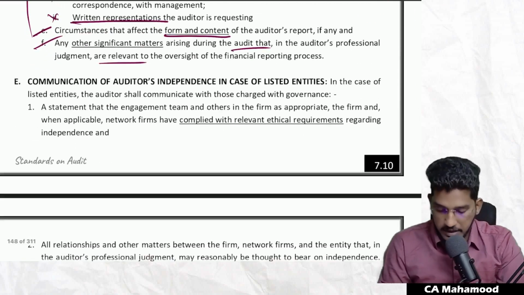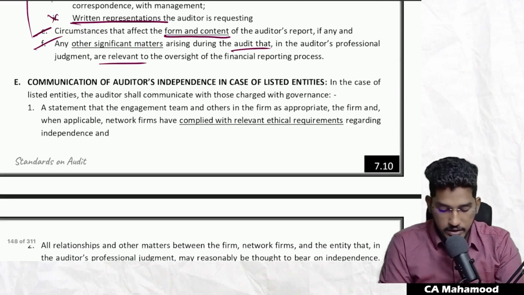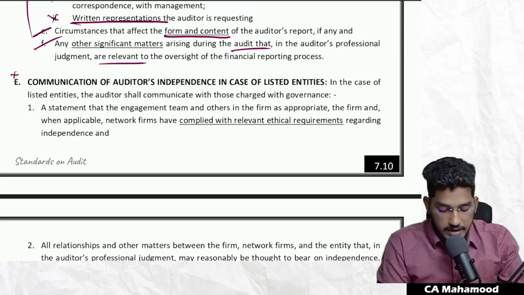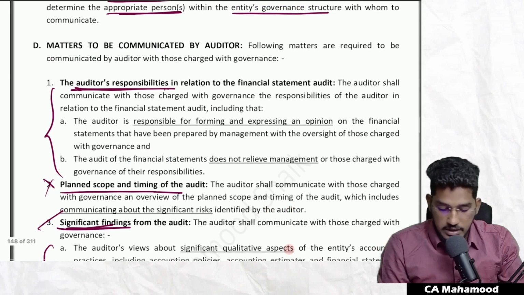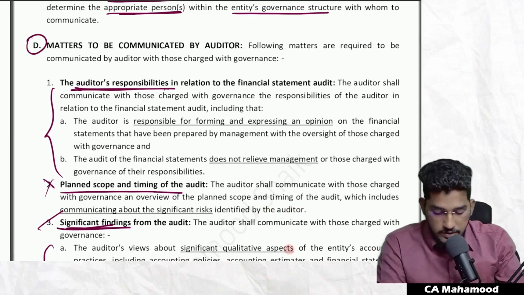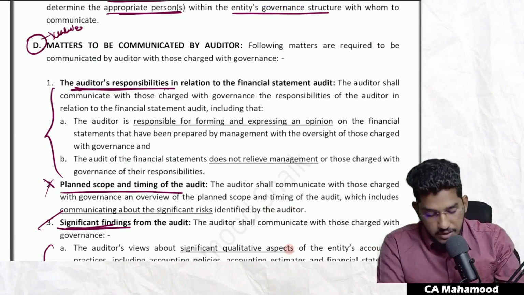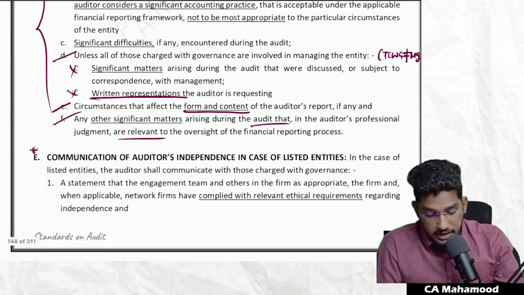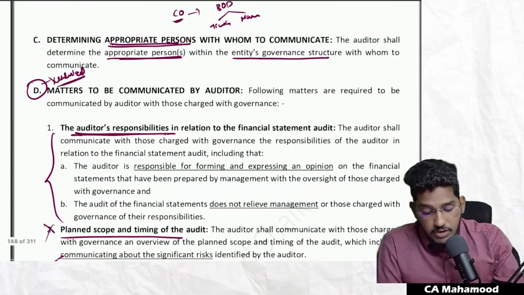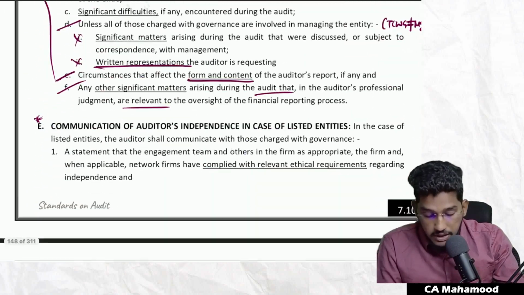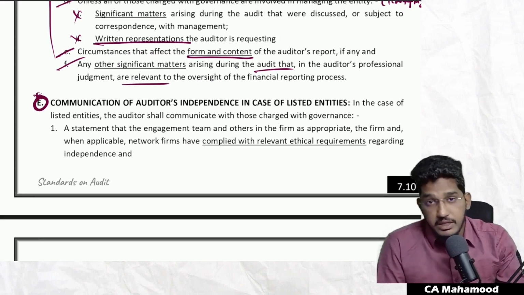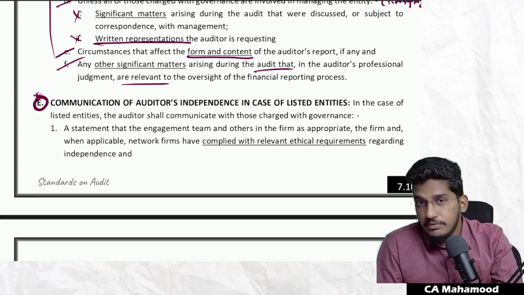So now coming to the next paragraph, this is also a very important point: communication of auditor's independence in case of listed entities. See, in case of unlisted entities, if you communicate these above matters, this alone will be enough. In case of unlisted entities, whatever matters are mentioned in point number D will be enough. But if you are conducting audit of any listed entity, in addition to the matters which are required to be communicated here, you need to communicate about auditor's independence also, only in case of listed entities.